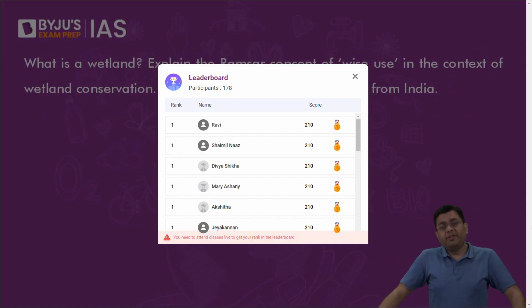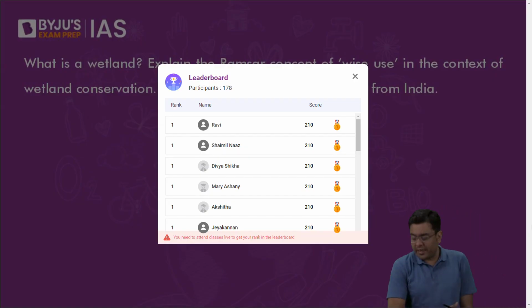Okay. Now, what is a wetland? Explain the Ramsar concept of wise use in the context of wetland conservation. Cite two examples of Ramsar sites from India. This is again to be answered in the simplest of terms. What is a wetland? It is a region across the land areas, across the terrestrial ecosystem, where standing water is present, where plants can grow, and a lot of organic biodiversity is found. For the Ramsar Convention, mention a couple of words about it: that it is about the conservation of wetlands, wise use, and the sustainable utility of wetlands. Okay.